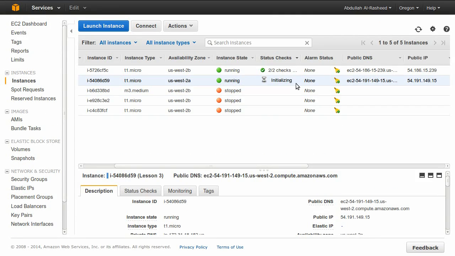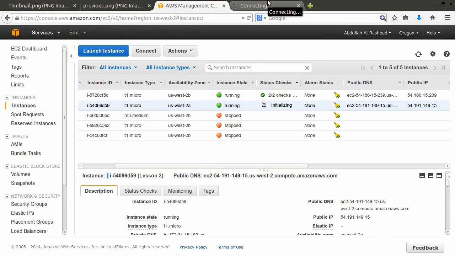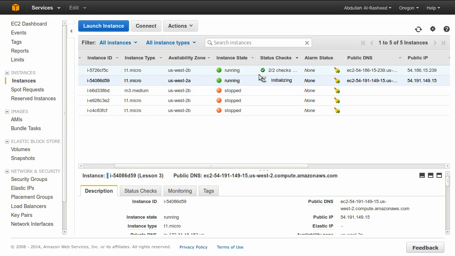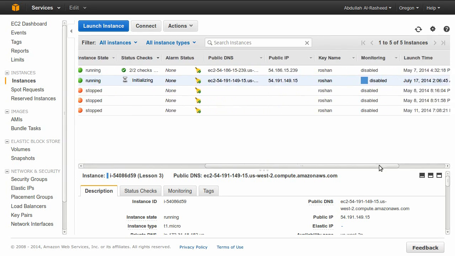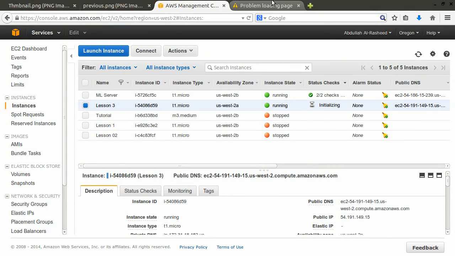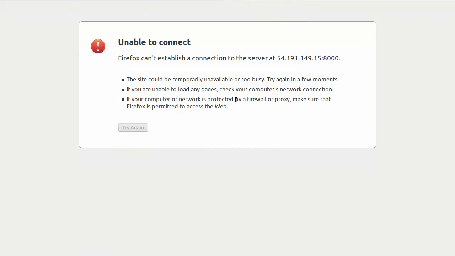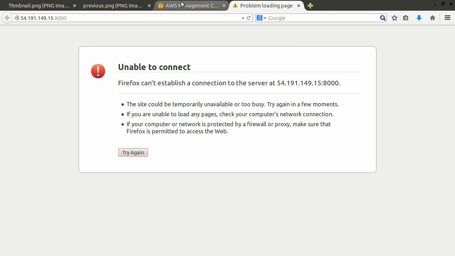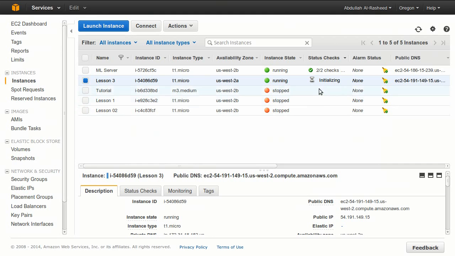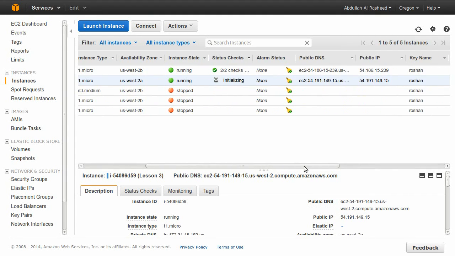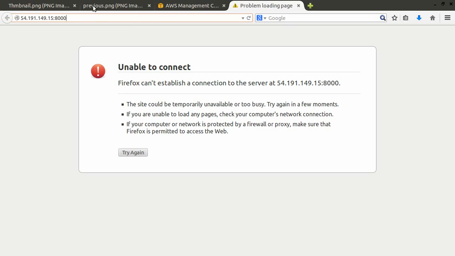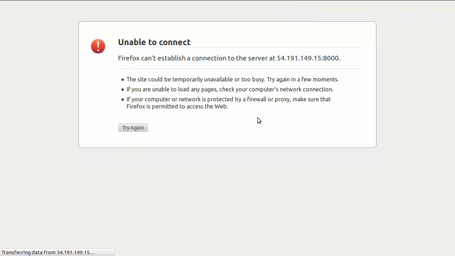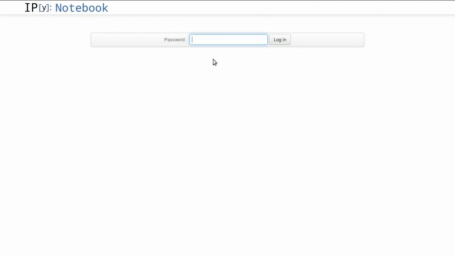That should open the IPython notebook server. Sometimes you'll have to wait a little bit until it finishes initialization. I think it's still booting, so let's retry. It's taking longer than usual. Anyway, let's check this one too, 80. Yeah, I think it started working.